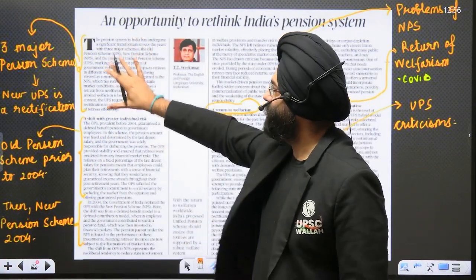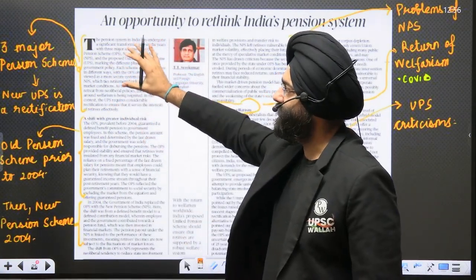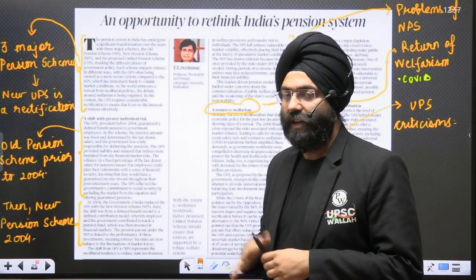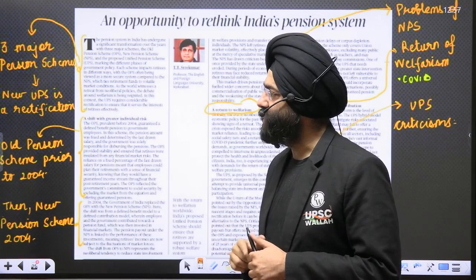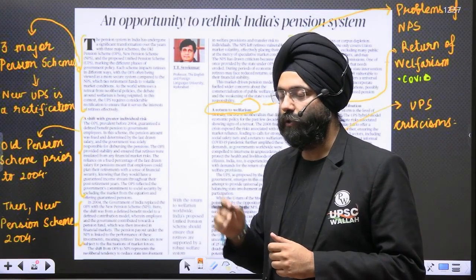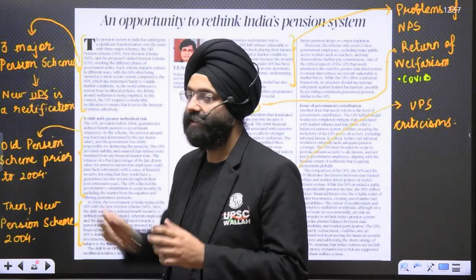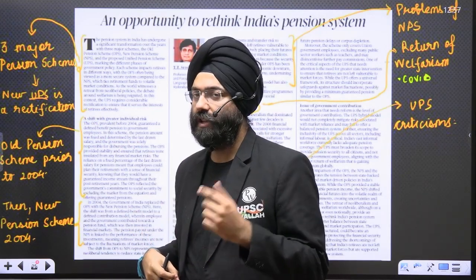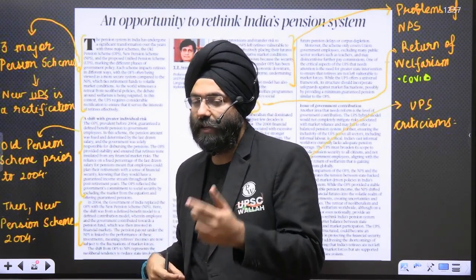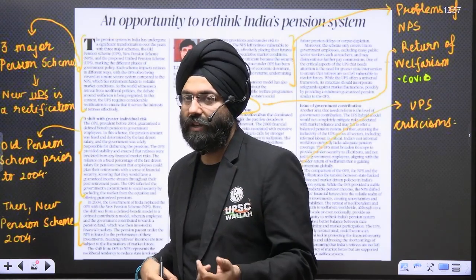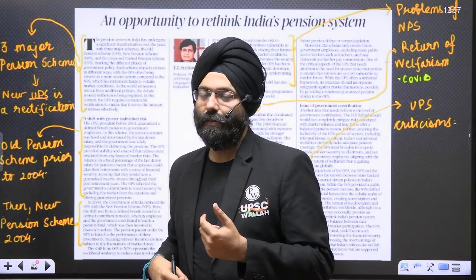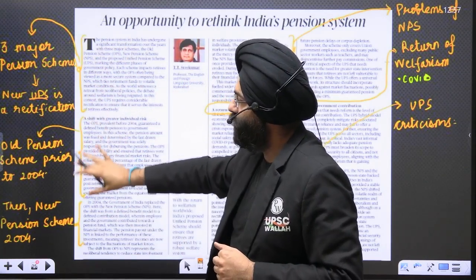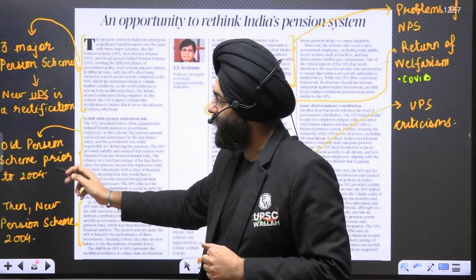See, in the introductory passage, the writer basically says that three major pension schemes have been there over time as it has evolved. But he says that the UPS, the pension scheme that has come now, is a rectification of the NPS that was there, because it created a lot of issues: the contribution had to be made on the basis of how much the person is contributing. There were issues with respect to market risk, and a lot of problems were there.